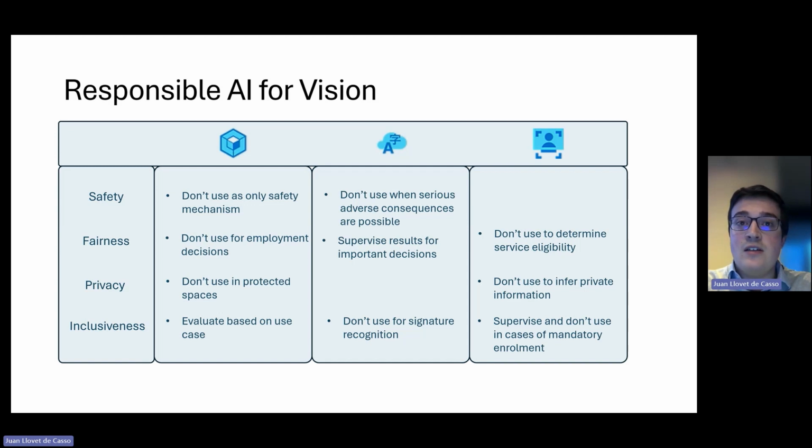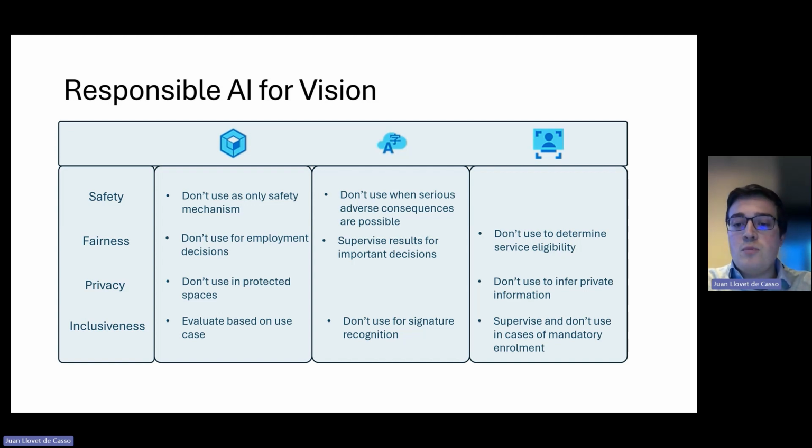This model is designed to identify people and validate their identity. It is not designed to obtain traits from people such as emotions, which has just been deprecated, or political affiliation, gender identity, or any other private category. This model should not be used for these use cases. Additionally, this model must be supervised and not used in case of mandatory enrollments to comply with our inclusiveness principle.